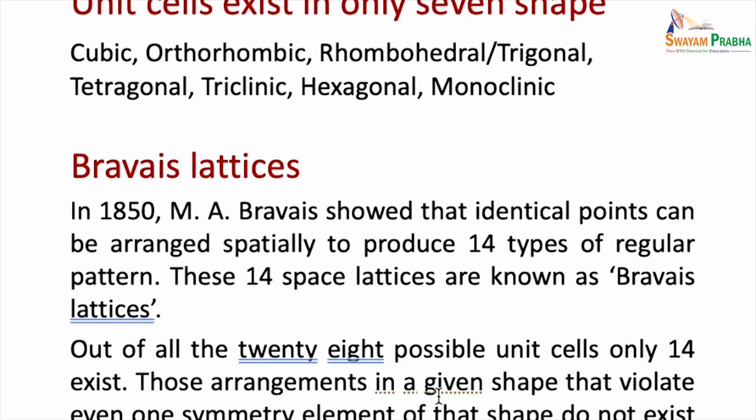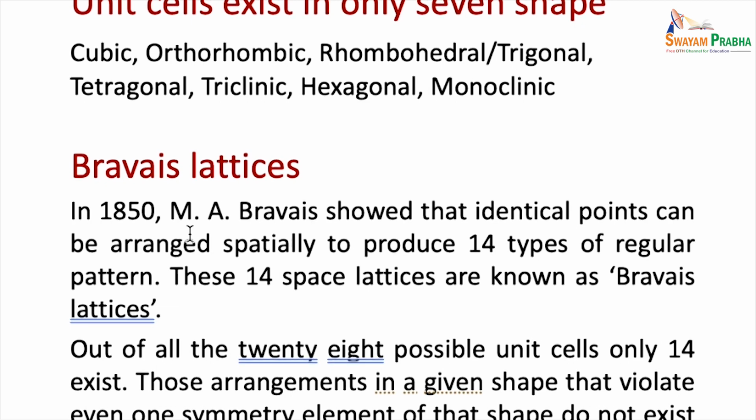Now, based on the presence of lattice points in the seven crystal systems that I had just talked about: cubic, orthorhombic, rhombohedral, tetragonal, triclinic, hexagonal, monoclinic. These are the seven crystal systems. Based on the presence of lattice points in the seven crystal systems, there can be 14 Bravais lattices. Now, what is a Bravais lattice?